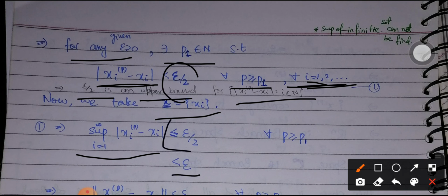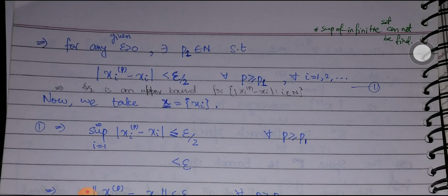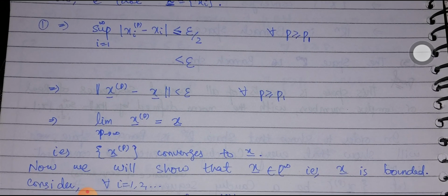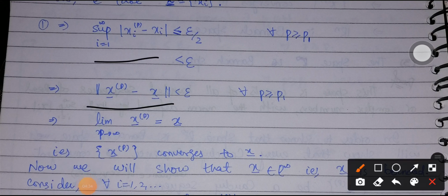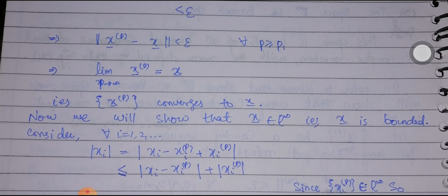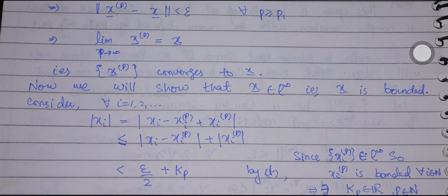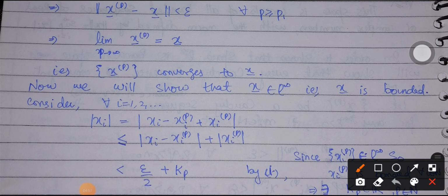So we have the condition that the supremum over i from 1 to infinity of the absolute value of x_i^p minus x_i is less than epsilon for all p greater than or equal to p1, and by the definition of the norm, we replace this supremum with the norm of x_p minus x is less than epsilon for all p greater than or equal to p1. Hence we have shown that x_p converges to x. Now we will show that this x also belongs to L infinity, because for a Banach space every Cauchy sequence in L infinity must be convergent in L infinity.